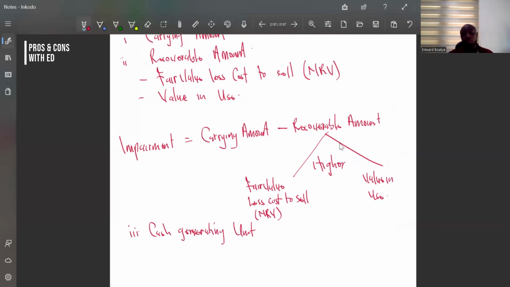A cash generating unit is a unit within an organization which has some group of assets that is used to generate income. It is part of what generates the total income of the organization, but if you separate it alone, it will be able to generate income on its own. And that is what we call a cash generating unit.